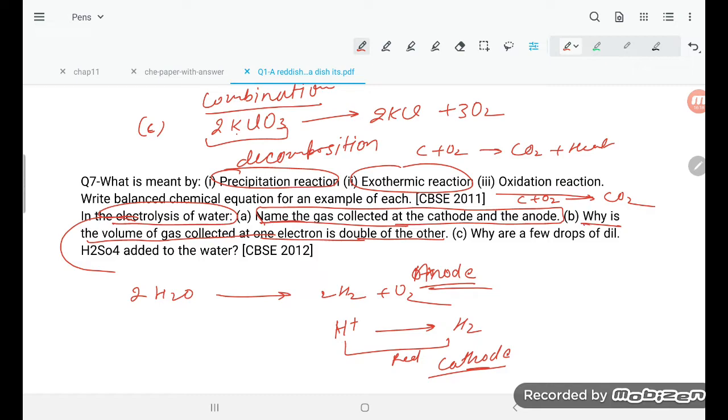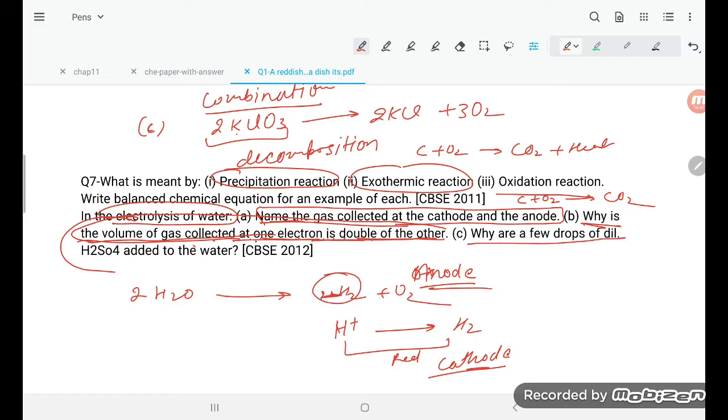Why is the volume of the gas collected at one electrode double that of the other? We need to see, because of the balancing, student. The volume of gas collected at one electrode is double than the other, so here the electron will be more, student.